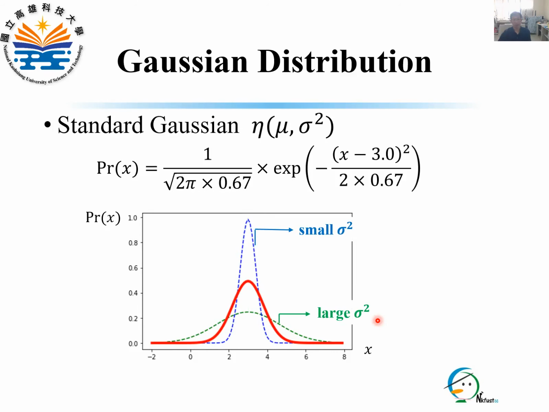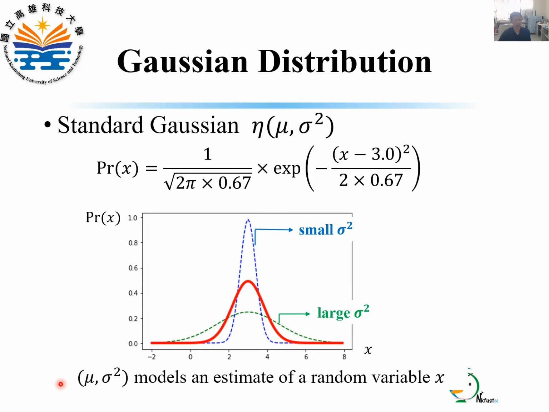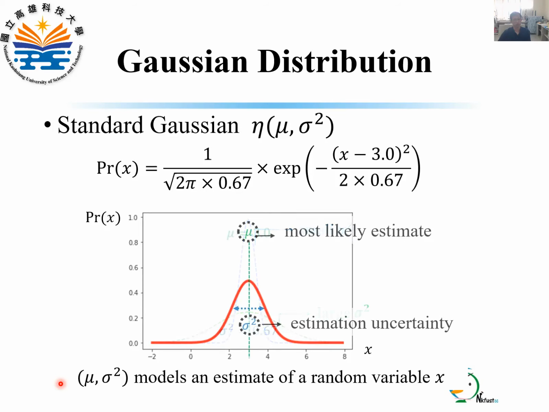The larger the variance is, the wider the distribution is. Hence, the Kalman filter uses mu and sigma square to model an estimate of a random variable S. Mu denotes the most likely estimate, and sigma square denotes the estimation uncertainty.